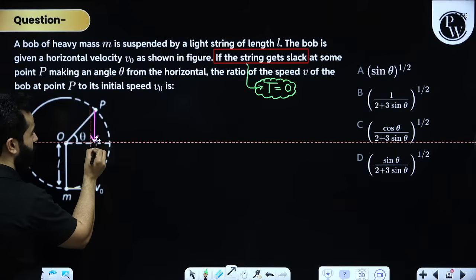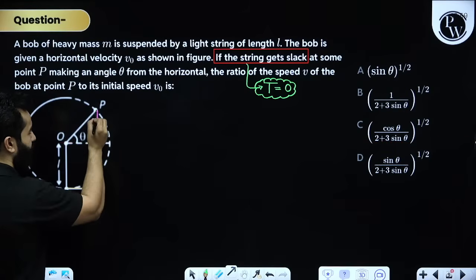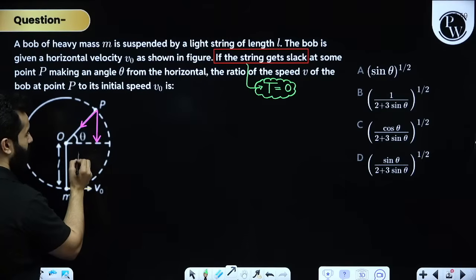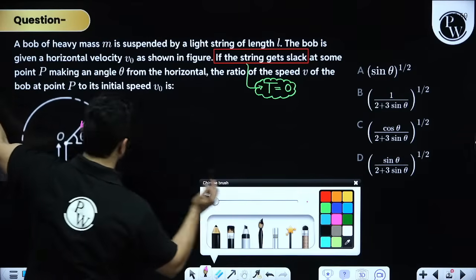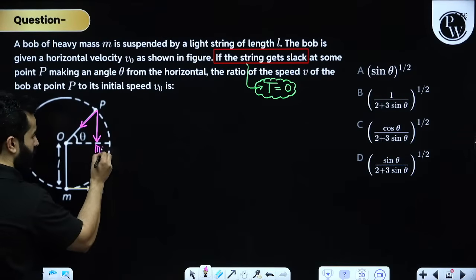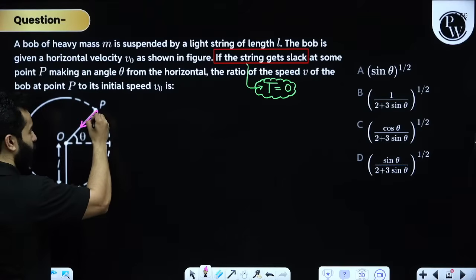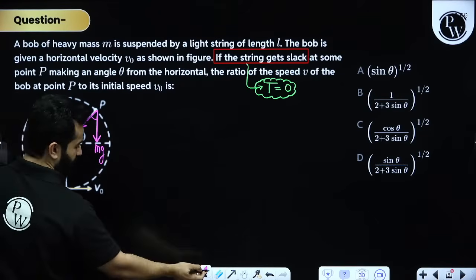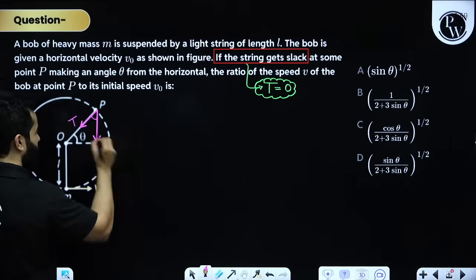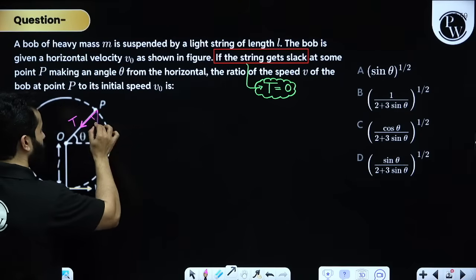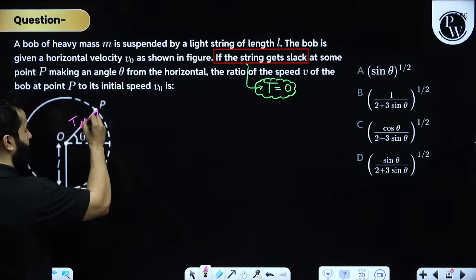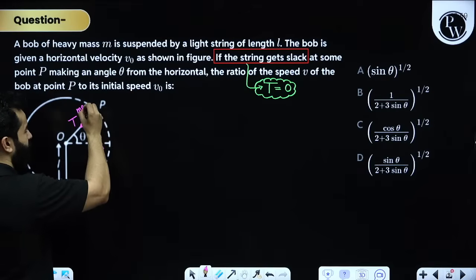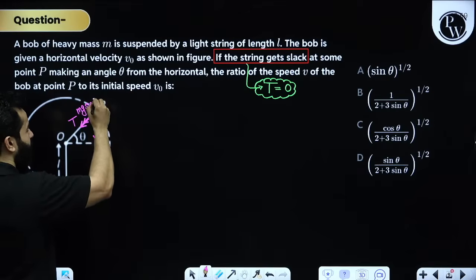mg will act downwards, tension will act in this direction. If this angle is theta, this is mg. If this angle is theta, this is going to be 90 minus theta, and this is tension T, which is becoming 0, mind you, and you have got another force over here. I can rewrite this force as mg. This is 90 minus theta, so this is mg sine theta.